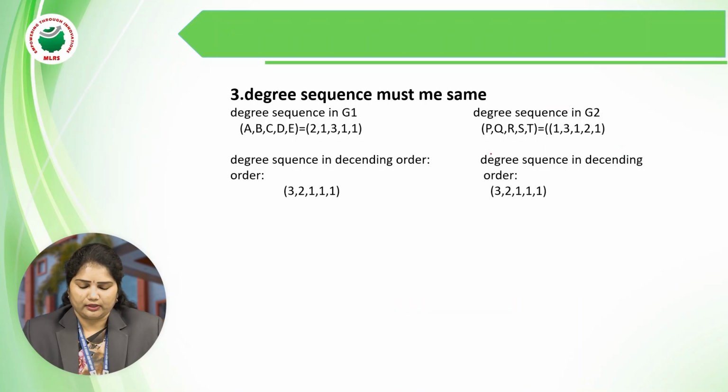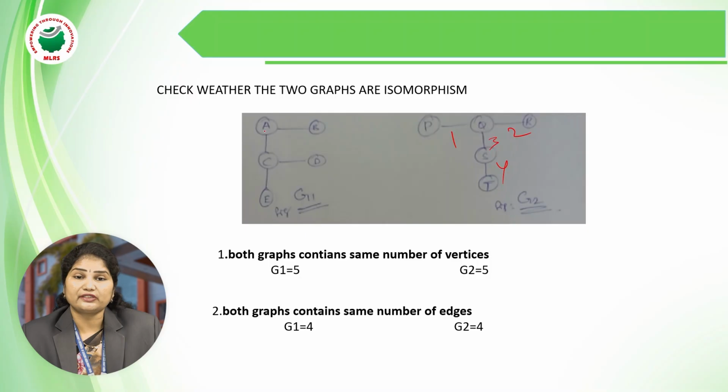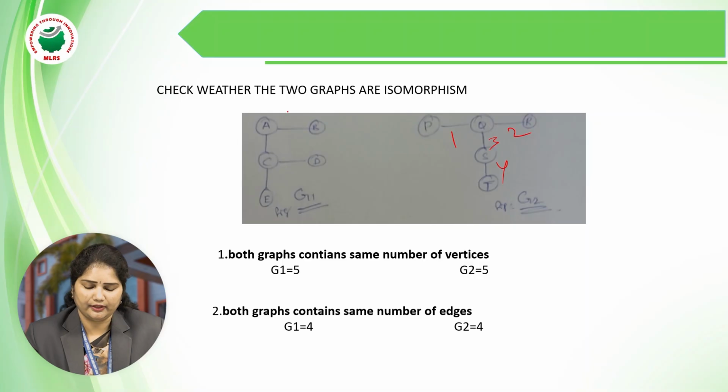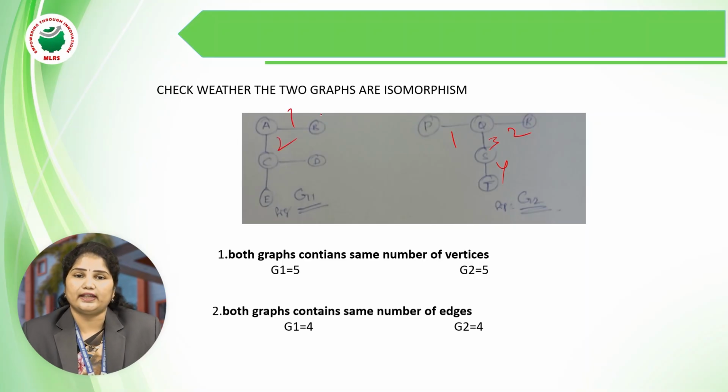In this graph, for vertex A, how many edges are connected? 1 and 2. So the degree of A is 2. The degree of B is what? There is only one connection to B, that is one edge, so the degree of B is 1. The degree of vertex C is what? 1, 2, 3. The degree of C is 3, and the degree of D is 1.